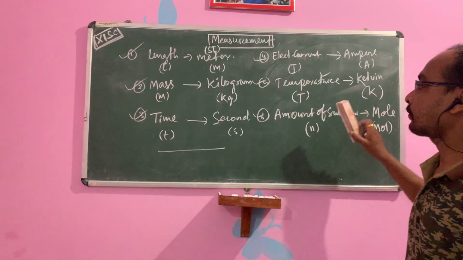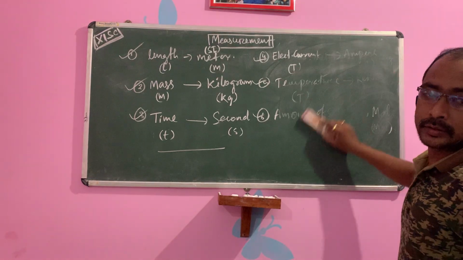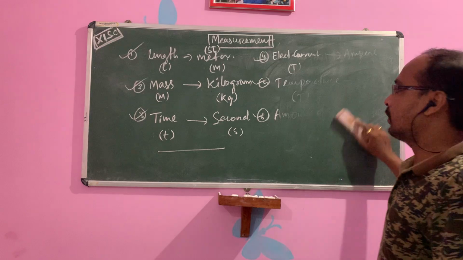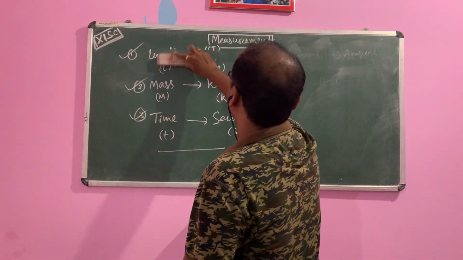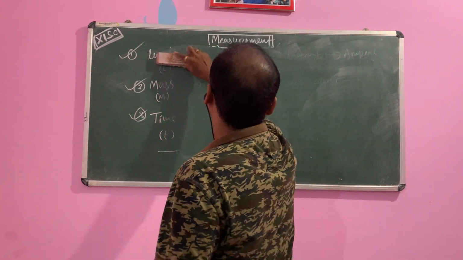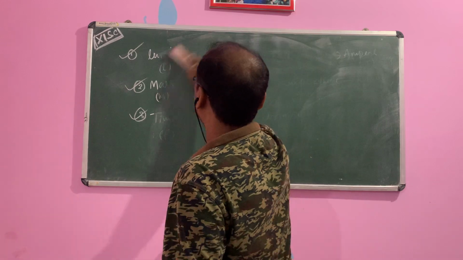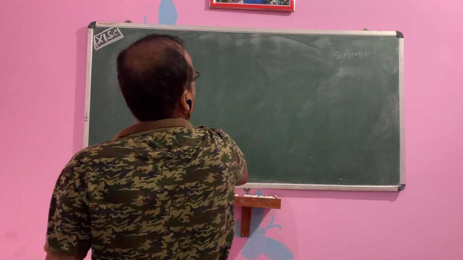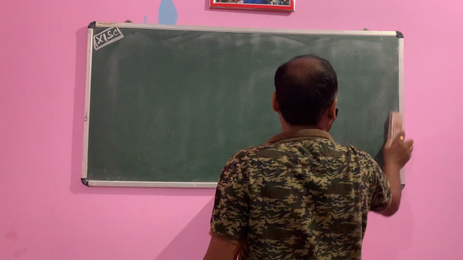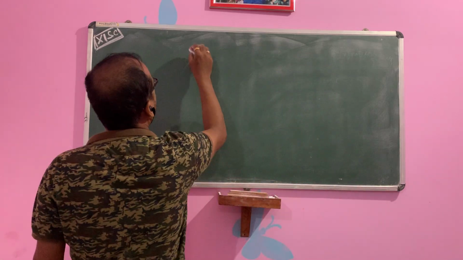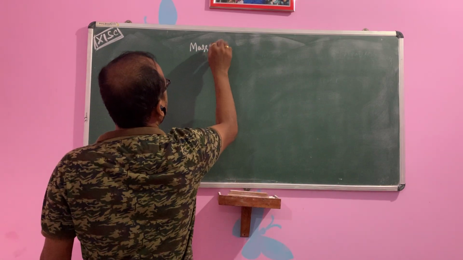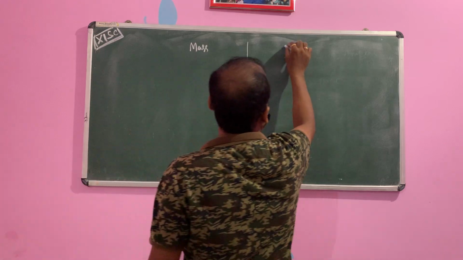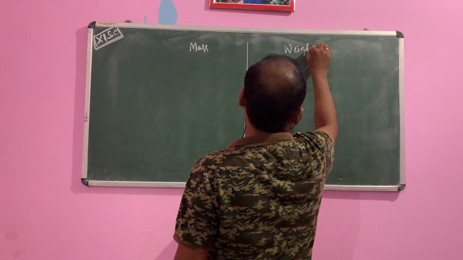So next, that is mass and weight. What do you mean by mass and weight? This is the second one. Then third one, mass and weight. Difference.